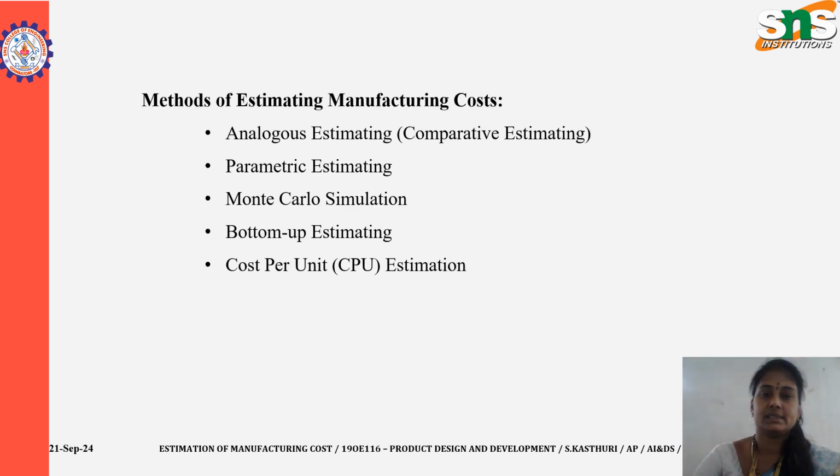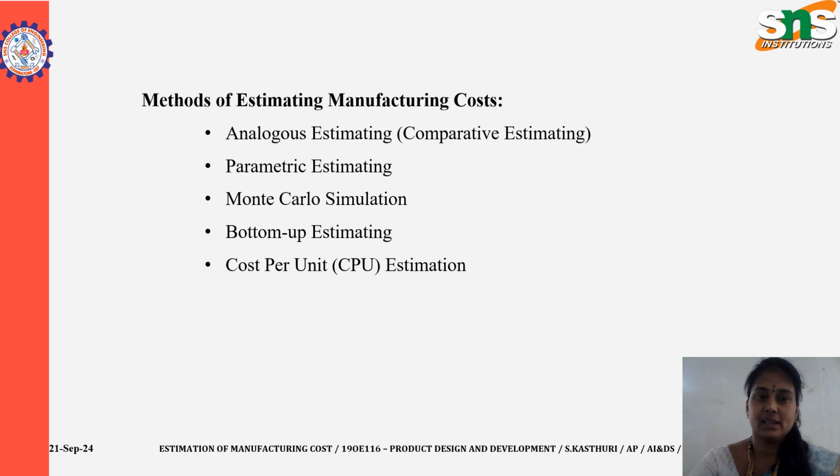So what are the methods of estimating manufacturing cost? The first one is analogous estimating, which is a comparative estimating method. This method involves comparing the new product with similar products previously manufactured by the company. By using historical data from similar designs, manufacturers can estimate the expected cost for the new product. The second one is parametric estimating. This method uses mathematical models or formulas that correlate key design parameters such as the material, weight or dimensions with known cost data from similar products.